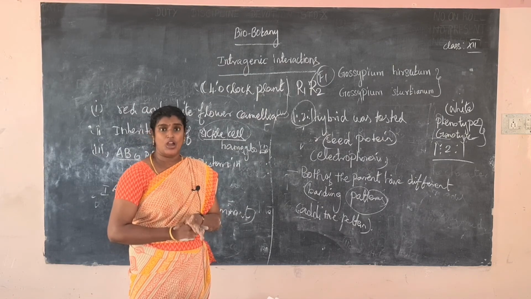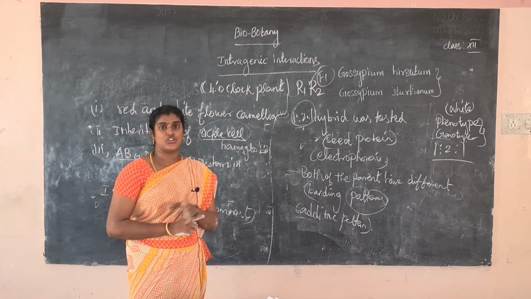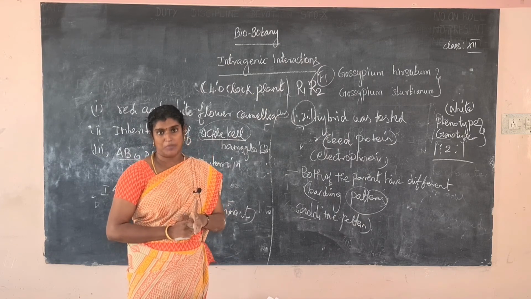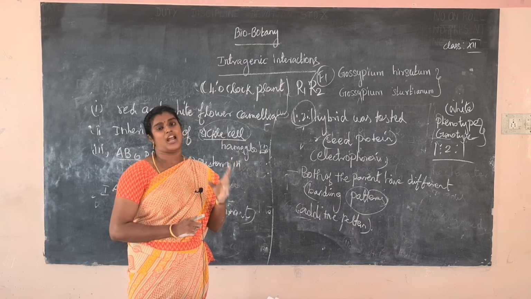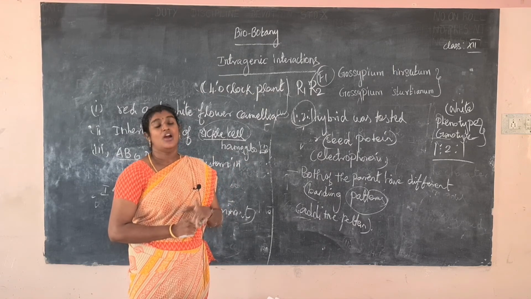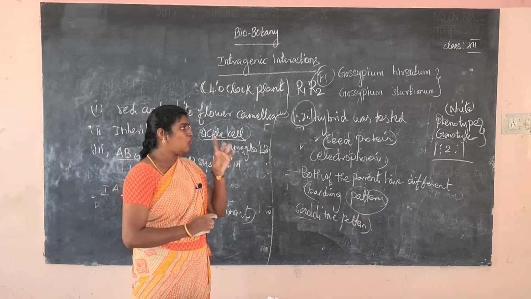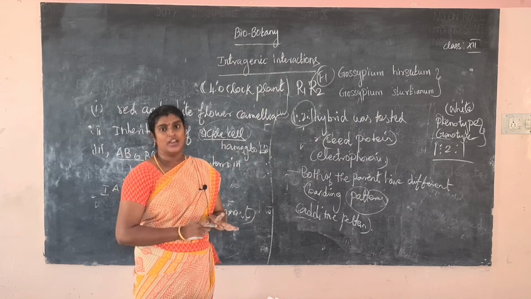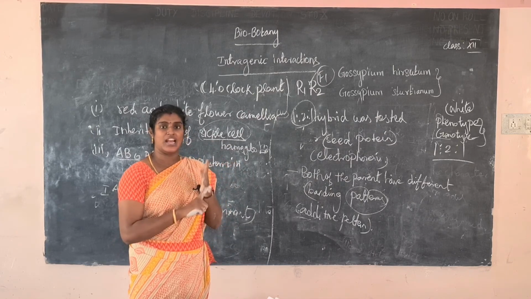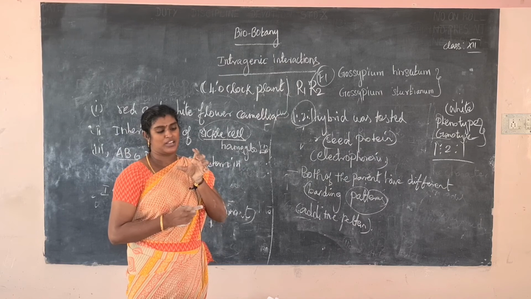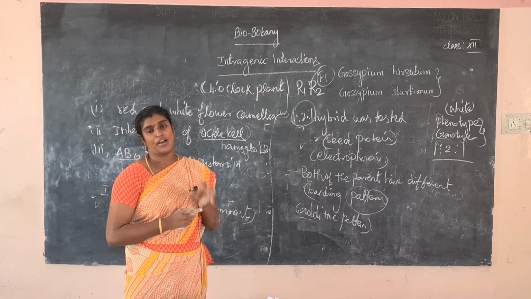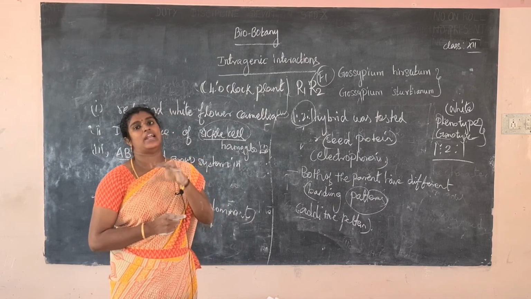What is the ratio? The phenotypic ratio and genotypic ratio are same. They follow Mendel's law of segregation. So what is the phenotypic and genotypic ratio? 1:2:1. When crossed with a red color and a white color plant, we get the intermediate color. What is the intermediate color? Pink color plants are produced.